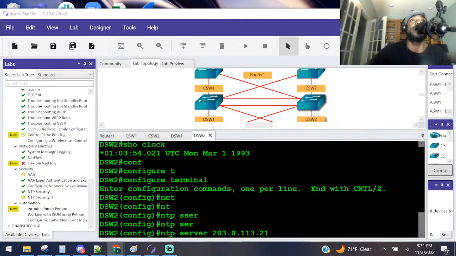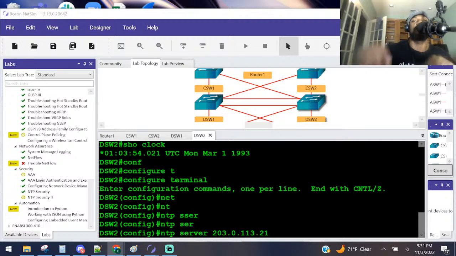If you have some compliance that you have to abide by, they might tell you that you have to have an internal server and also a public server. Who knows? There's too many variables to really answer that question. That's bureaucracy right there. But normally, if you have a small organization and you don't have money to buy a server and make it a dedicated NTP server, you might just pick one on the internet.